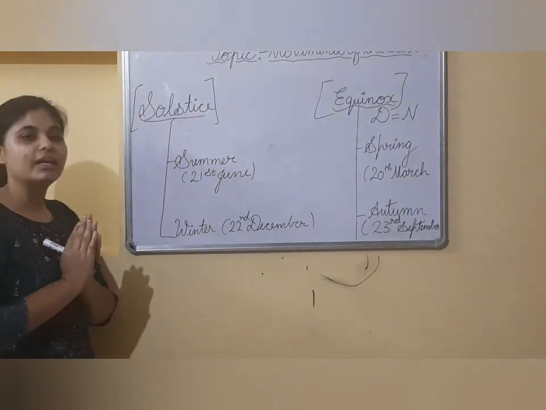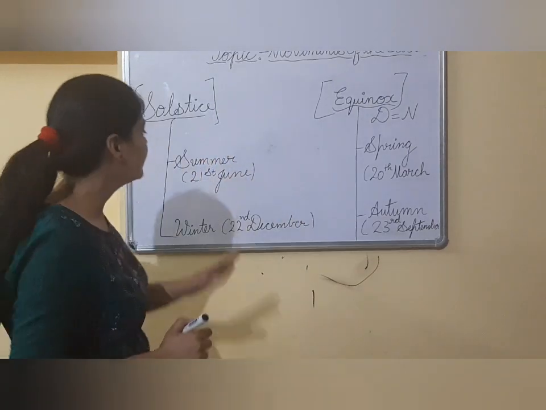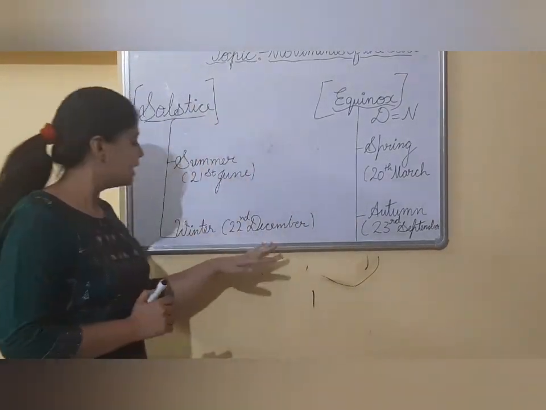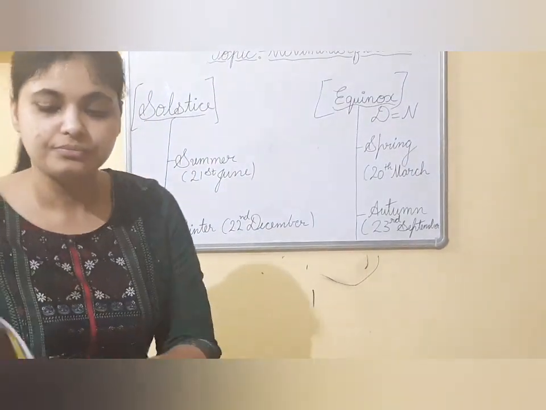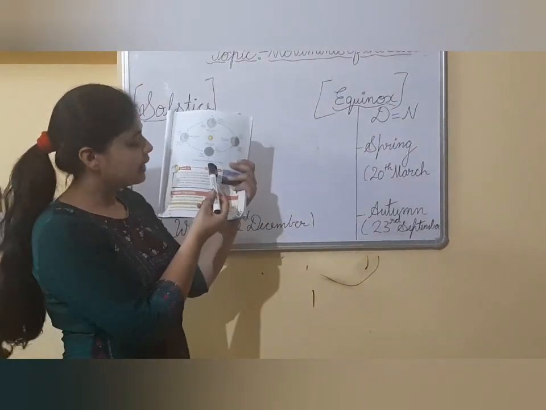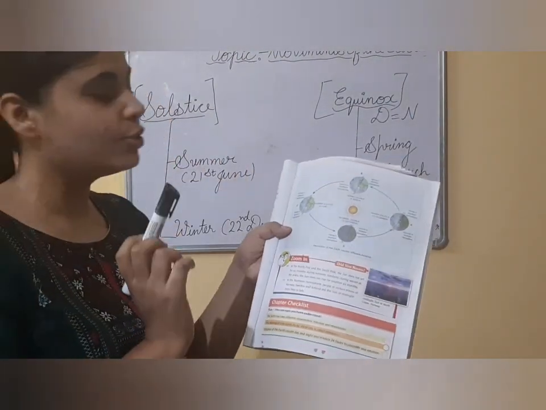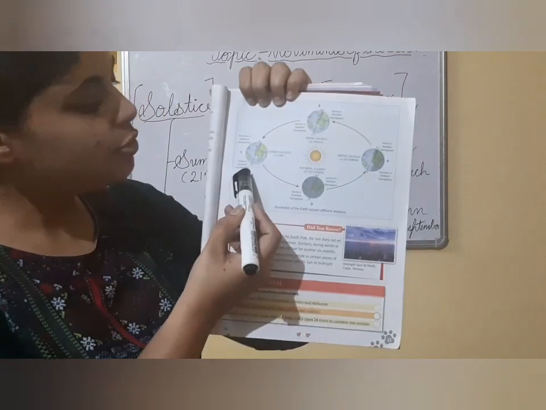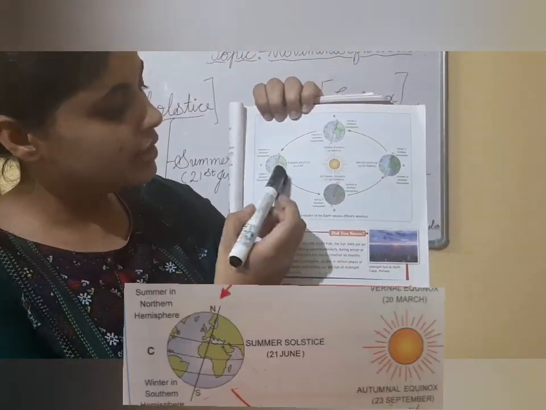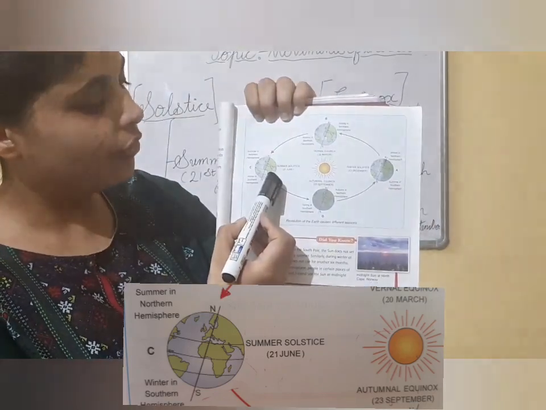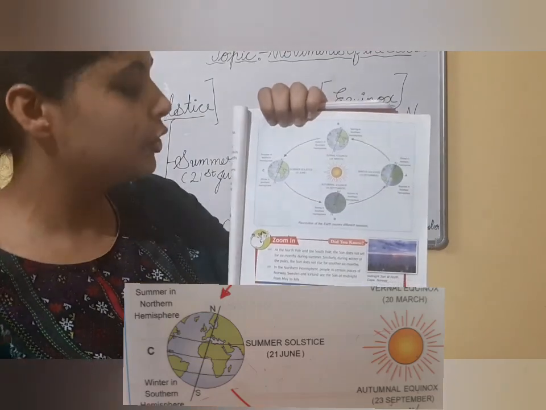First, we will understand the term solstice. There are two types of solstices: summer solstice and winter solstice. Let's discuss with the help of a diagram. One diagram is given in your book. First, we will discuss summer solstice. When Earth is at this particular position, this is the equator, Tropic of Cancer, Tropic of Capricorn. With the help of the diagram, things will be more clear to you.